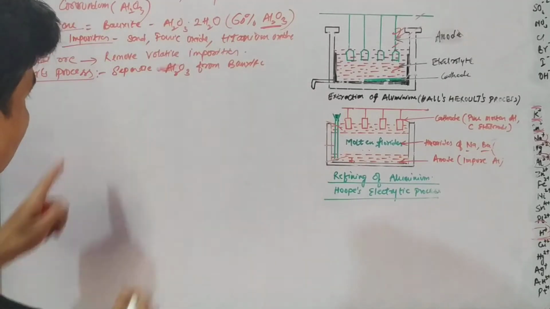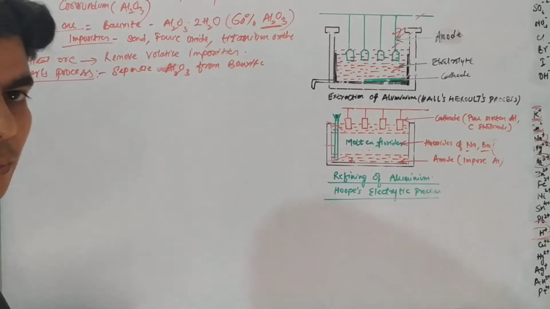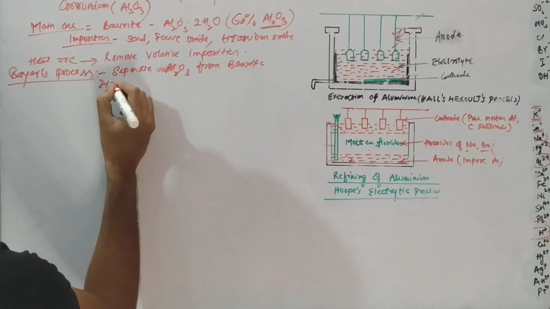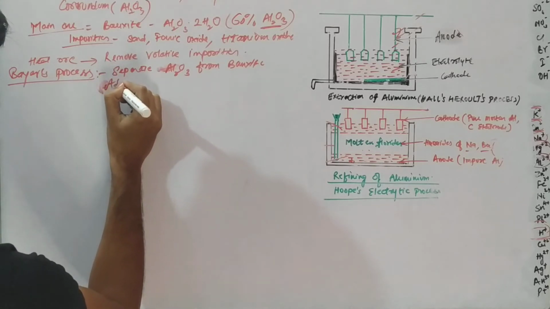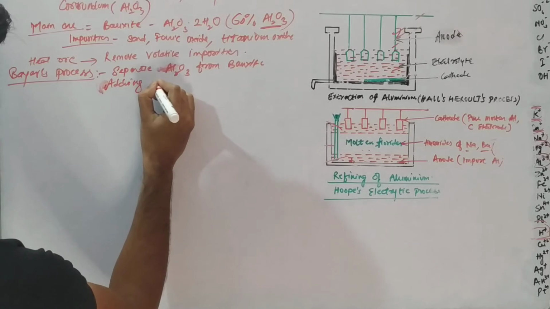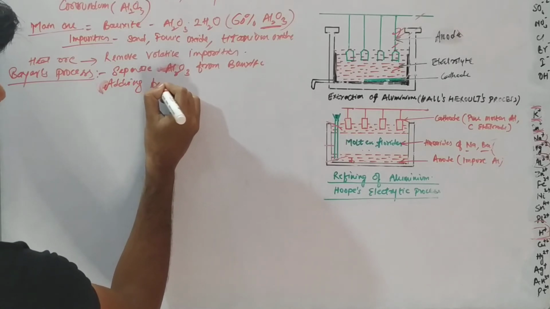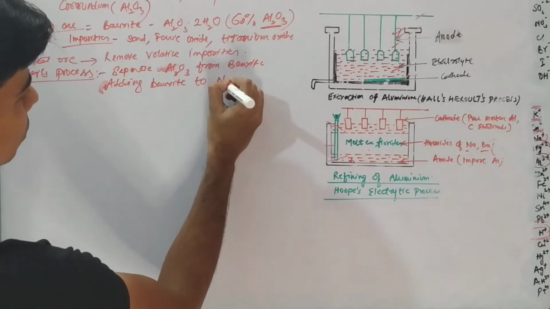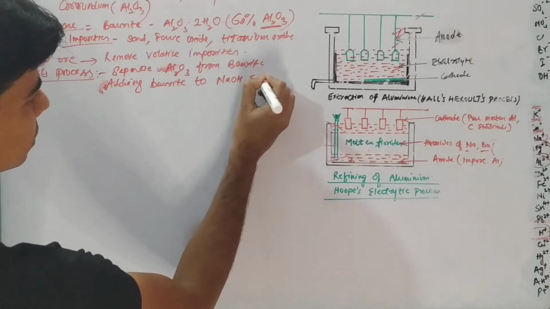So the main aim is to separate alumina from bauxite, and we do it by adding bauxite to sodium hydroxide solution.